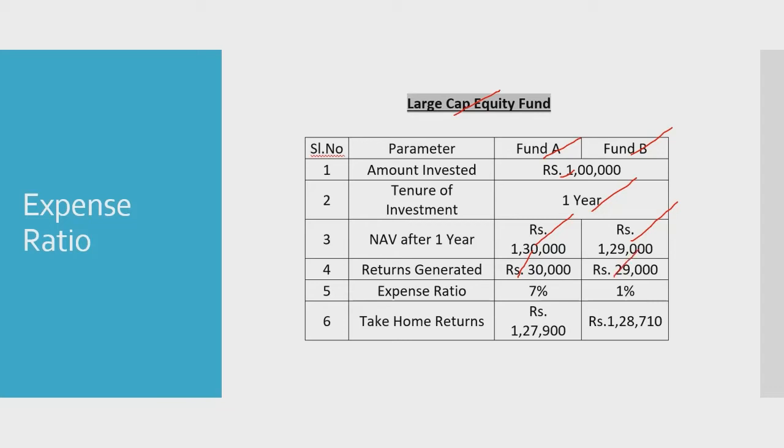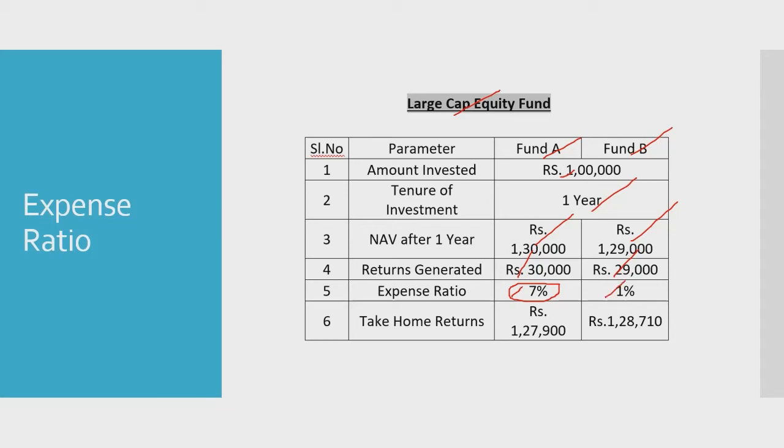So if you see the expense ratio incurred by Fund A is 7%, because the fund manager of Fund A actively manages the fund. He deploys a lot of investment strategies and management techniques to generate this 30,000 rupees return. On the other hand, the expense ratio of Fund B is just 1%.